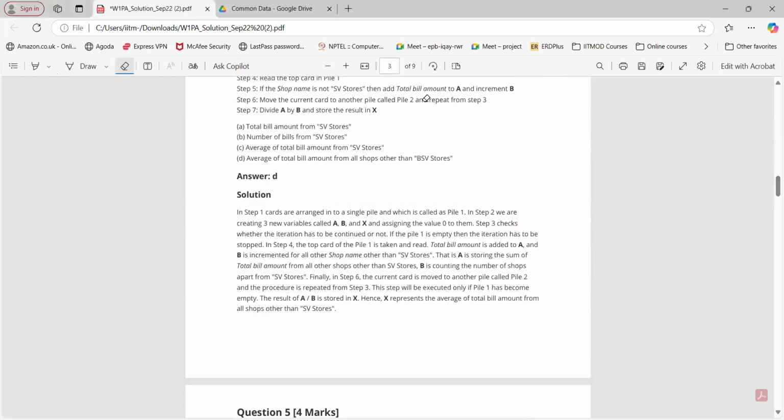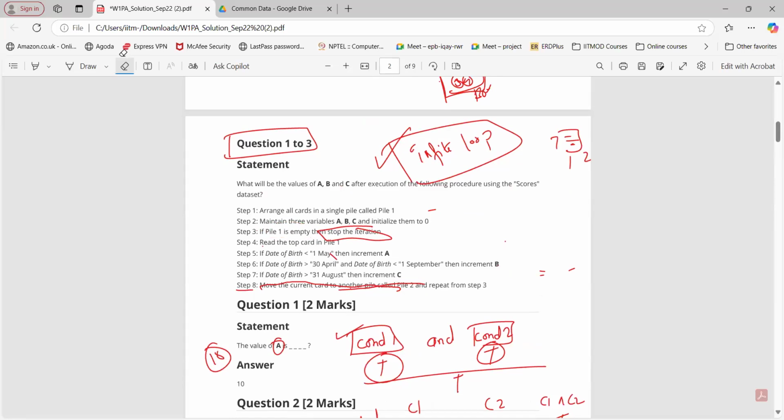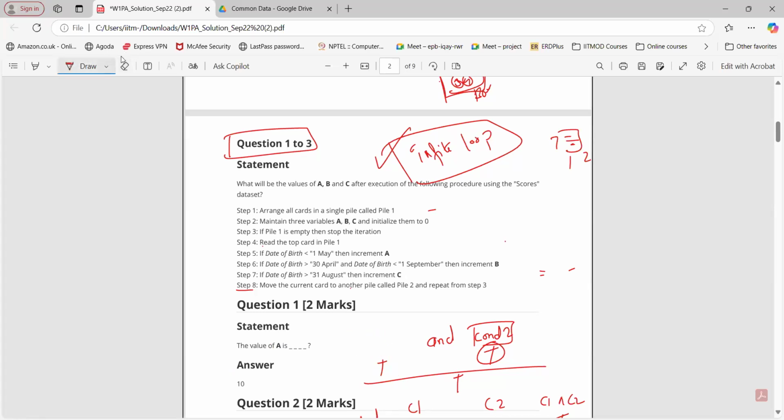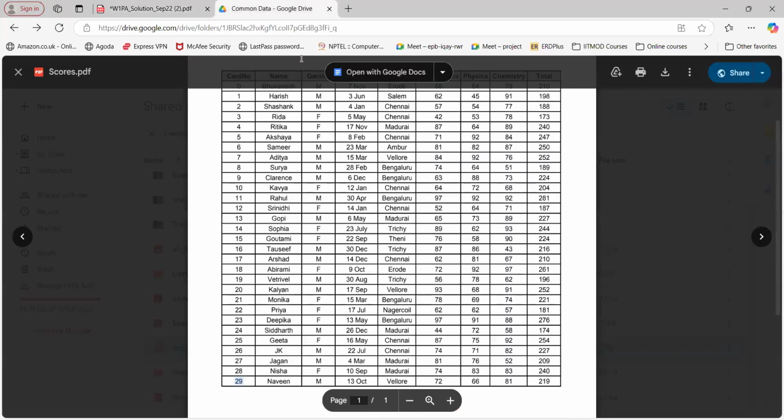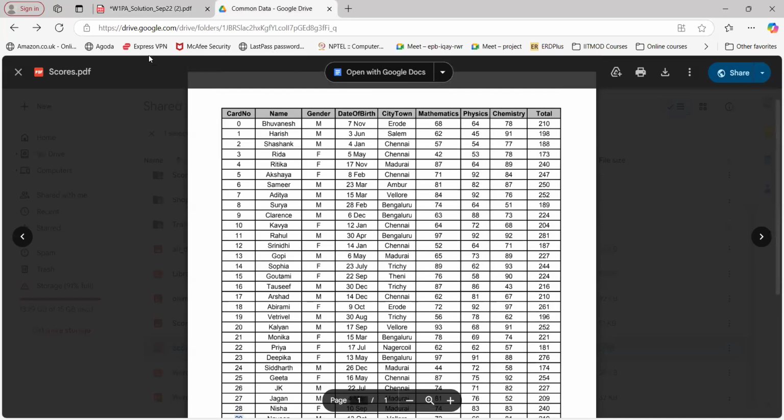Sir, I'm getting totally confused by this question. No, simply follow the steps that are given to you. First, they say arrange all cards in pile 1. Just refer to this particular PDF. Already all the cards are arranged in this particular format.